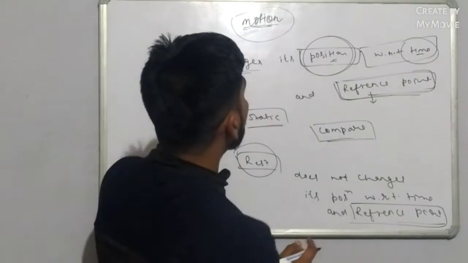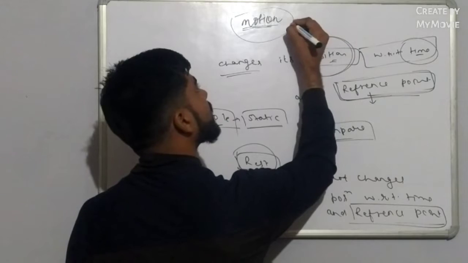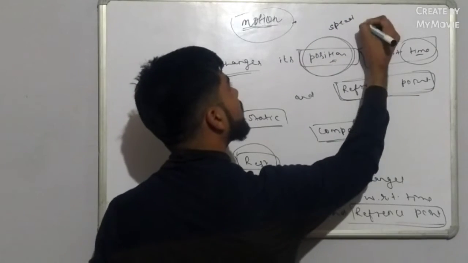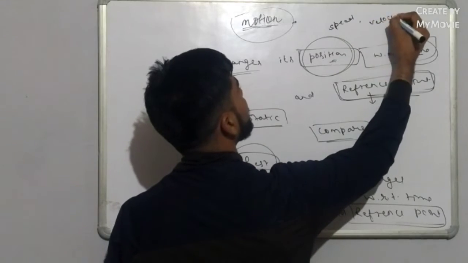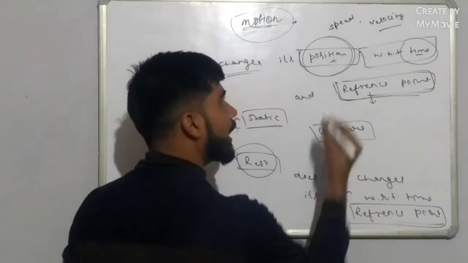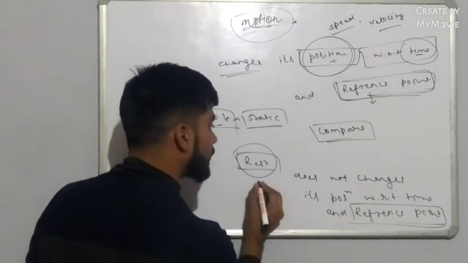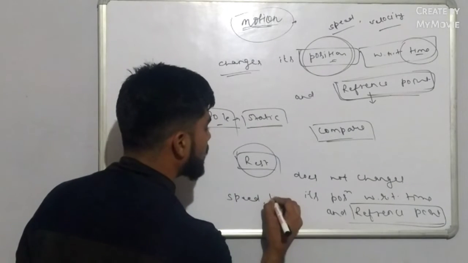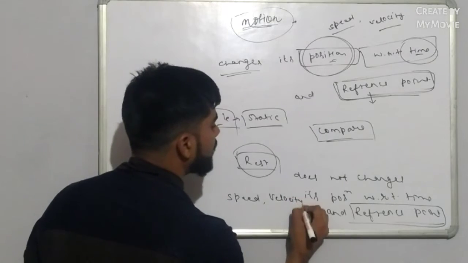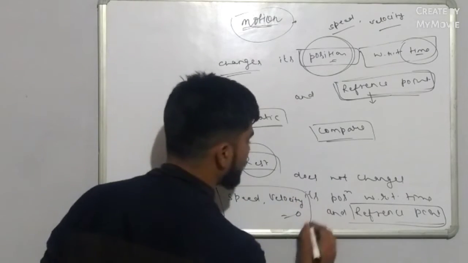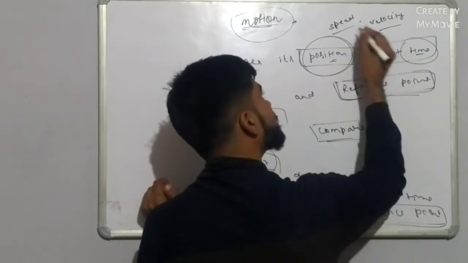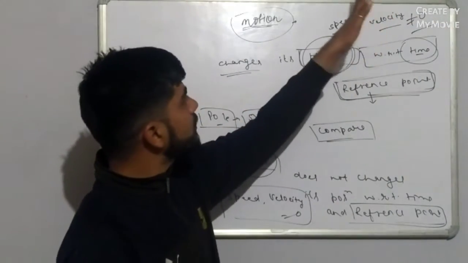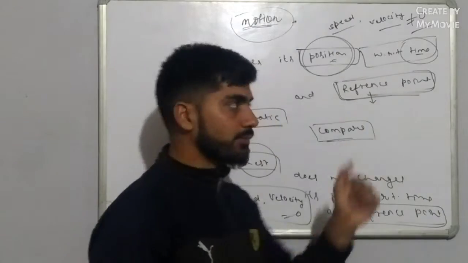We can find that in case of motion, the object must have some speed or velocity, and in case of rest, the object has speed or velocity equal to 0. In case of motion the value of speed or velocity is never 0. It can be positive.